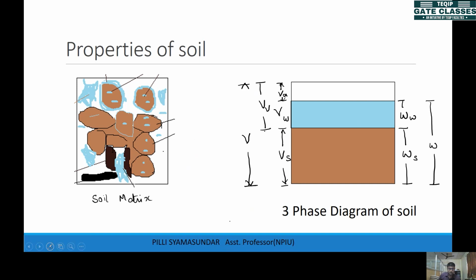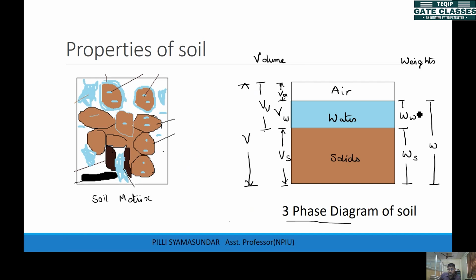This separate representation is what we call the three-phase diagram. This is solids, and this is water, and this is air, right? We have represented volumes on the left side and weights on the right side. So WW represents weight of water and WS is weight of solids.